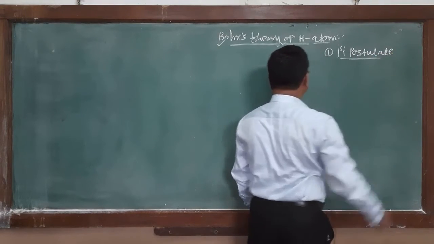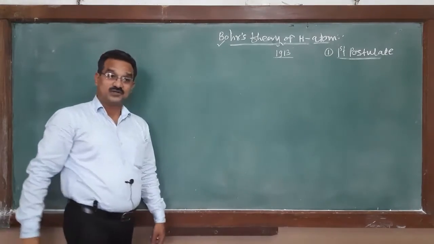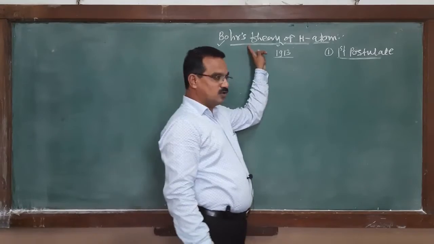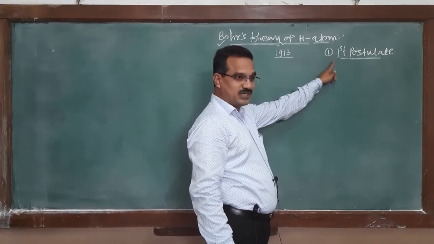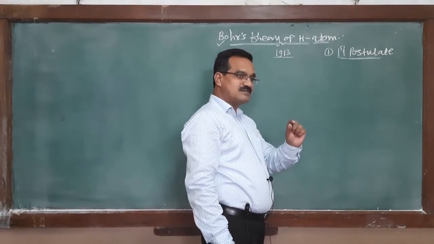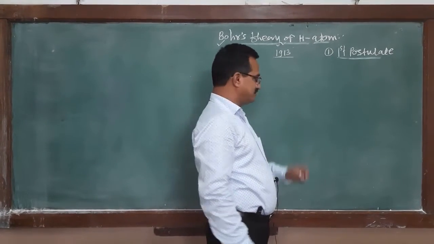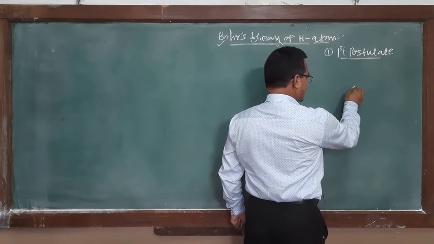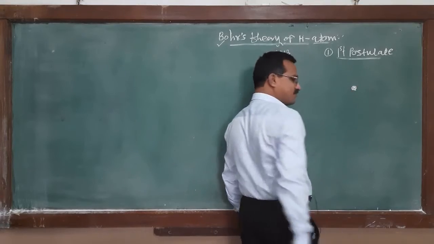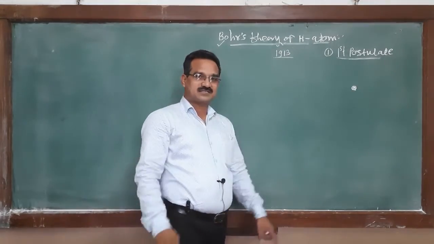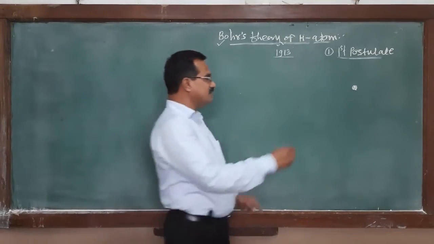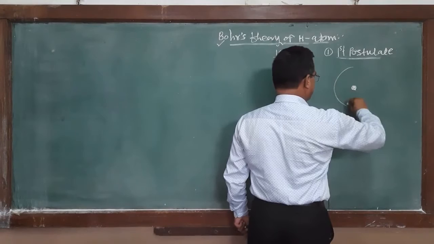First postulate according to Bohr. According to Bohr, in first postulate, atom contains a very small central region called the nucleus. And surrounding the nucleus, electrons are revolving in circular orbit.